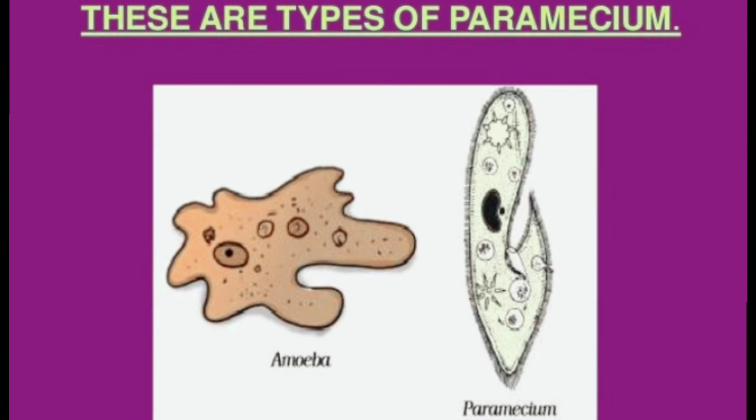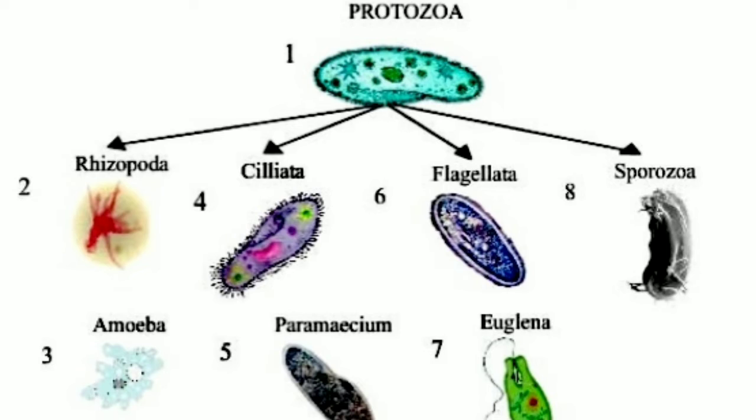Next we are going to discuss protozoans. Protozoans are unicellular organisms, and some of them live independently while others live as parasites. Many parasitic protozoans cause diseases in plants and also in animals. Examples are Plasmodium, Paramecium and amoeba.